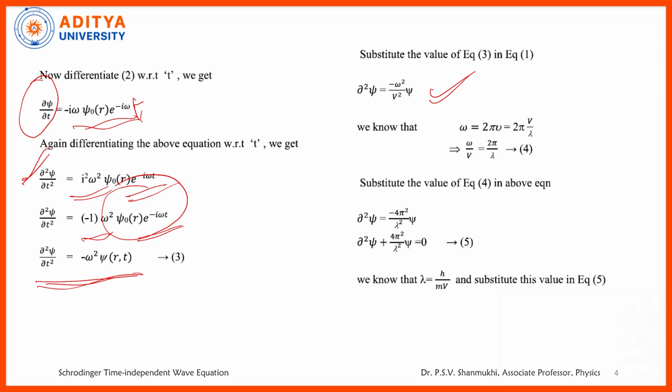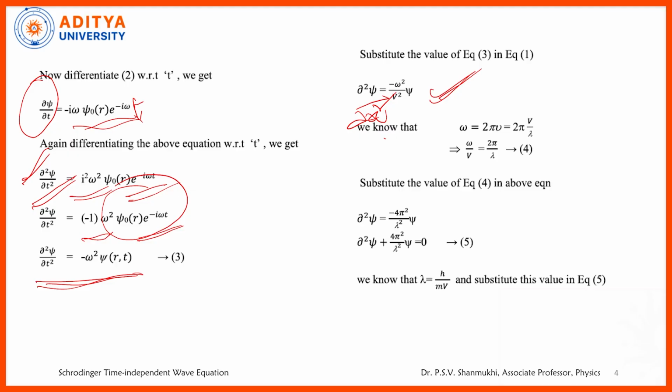This is substituted in the above equation, we get dou square psi. Where psi is a function of r comma t, you can also write dou square psi by dou x square in case of one dimensional system is equal to minus v square omega square by v square into psi we get.